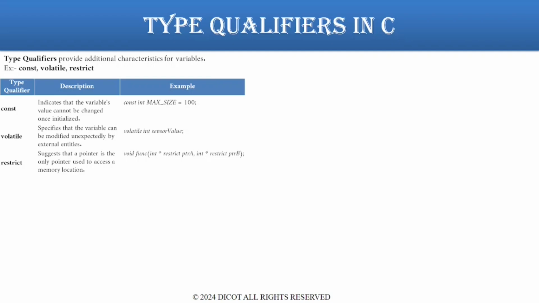Now, let's try to understand type qualifier volatile. Consider this example. X is an integer with an initial value of 1 and we are running a while loop.